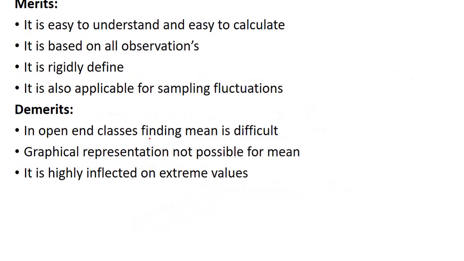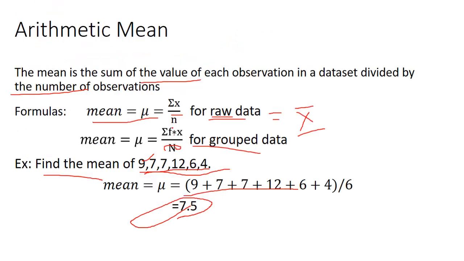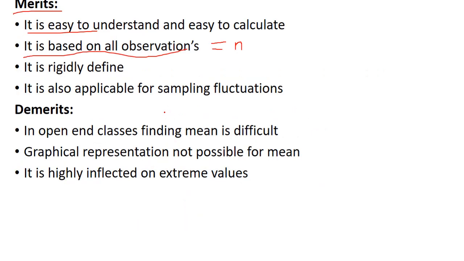Now we can see the merits and demerits of the arithmetic mean. It is easy to understand and easy to calculate because it has a simple formula. It is based on all observations. In the formula we have n, the number of values, so it depends upon all values.